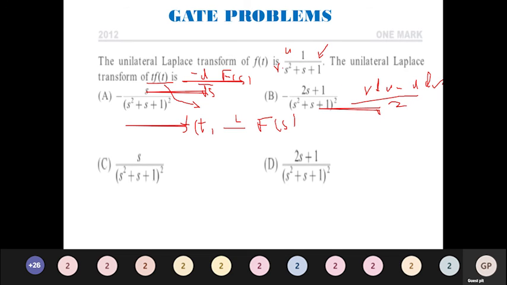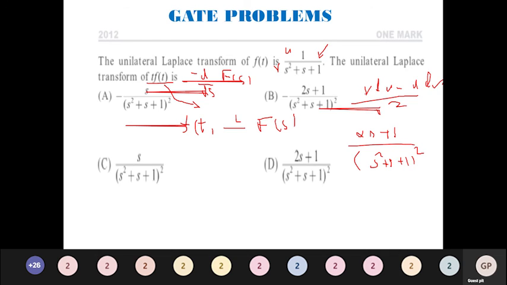I have got u, I have got v, just substitute it. When I substitute it, I will get the differentiation. First, v value is this. Differentiate this, I will get 2s plus 1. So on the top I will have 2s plus 1. Next, u is 1, so in v du, u dv, that is going to become constant only. Divided by v square, so the entire term, s square plus s plus 1 the whole square. So 2s plus 1 divided by s square plus s plus 1 the whole square.